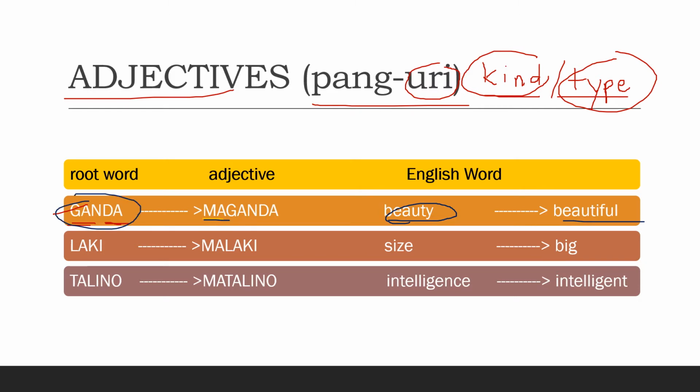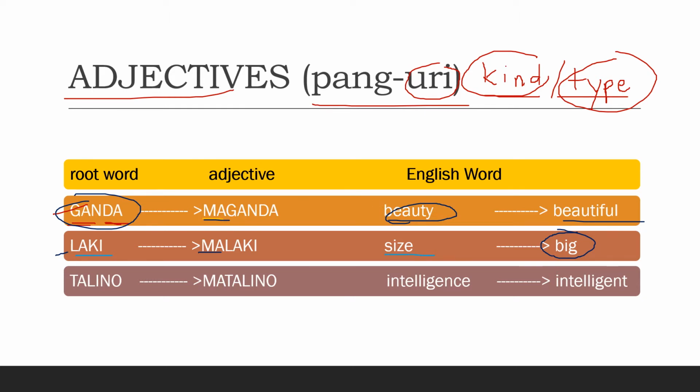Next one is laki. If we add ma at the beginning, we have a new word which is an adjective called malaki. And it means big, from the root word laki, which means size.